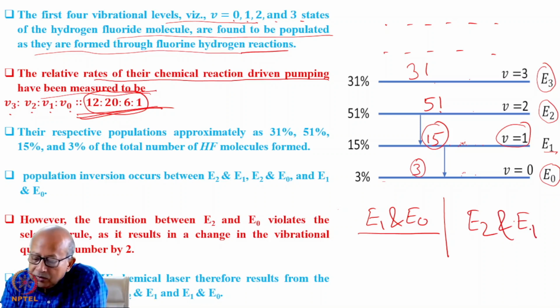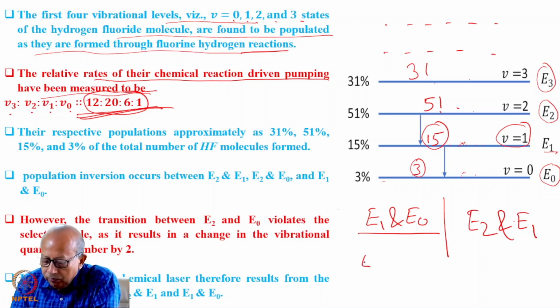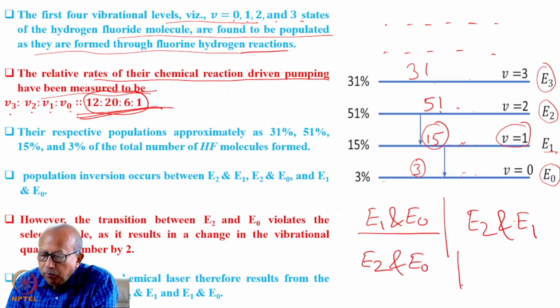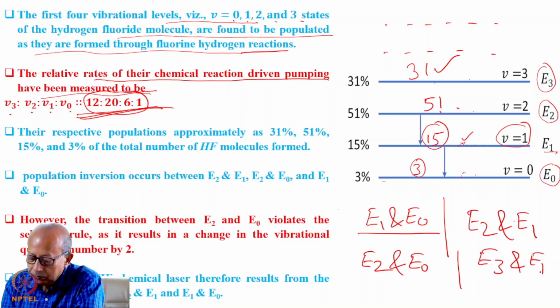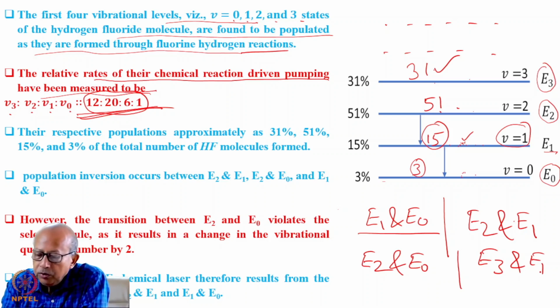Population inversion exists between E2 and E0. And also population inversion exists between E3 and E1, and also between E3 and E0.